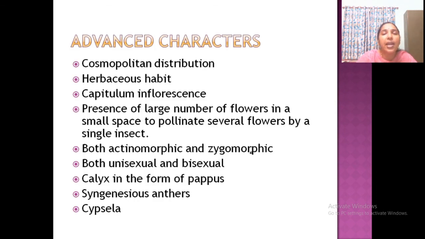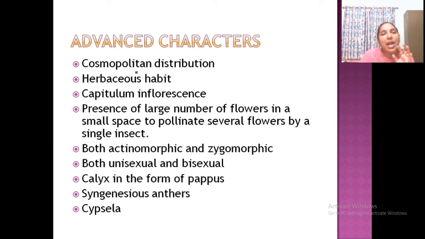And now we are looking at advanced characters. This is usually a question arising from this family. What are the advanced characters of Asteraceae? Usually in the question paper you can see this question. First one is cosmopolitan distribution, widely distributed, herbaceous habit, capitulum inflorescence, presence of a large number of flowers in a small space. The space is small but flowers are numerous, clear. So, several flowers are pollinated by an insect. So, that is an advanced feature.